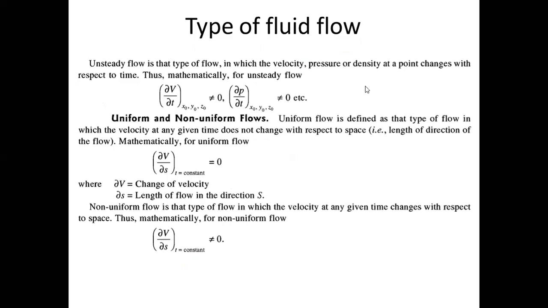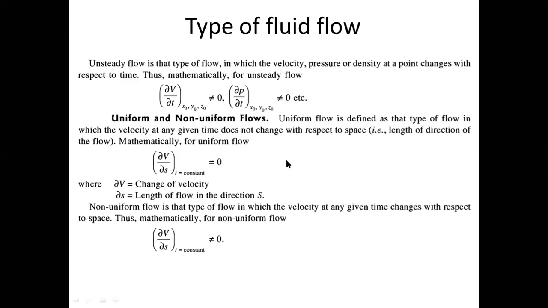Fine. See, uniform and non-uniform flow. Now, what is uniform flow? You can read from here also, but from the term itself, first we will try to understand the concept. What do you mean by uniform? What does it mean if something is uniform? If something is uniform, it means it is the same everywhere. That means with respect to position, it is the same everywhere. So I can say that is uniform.